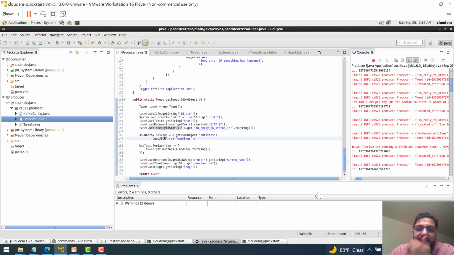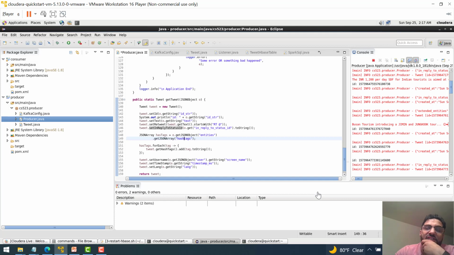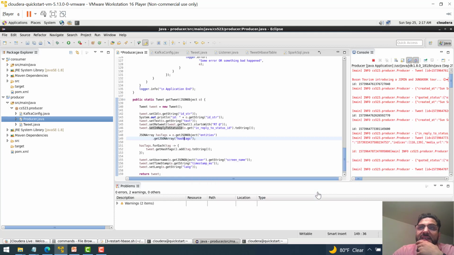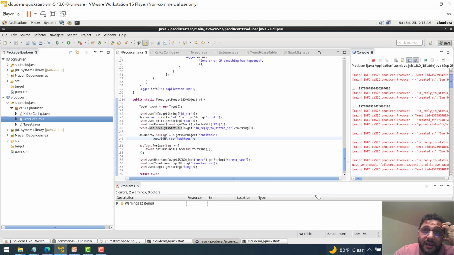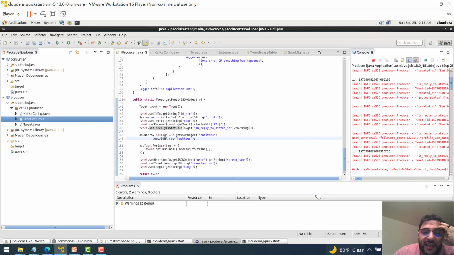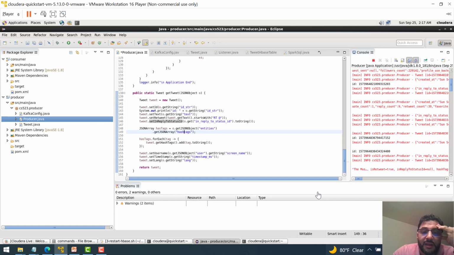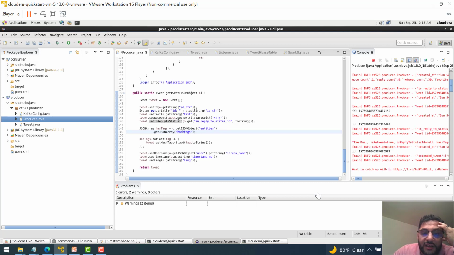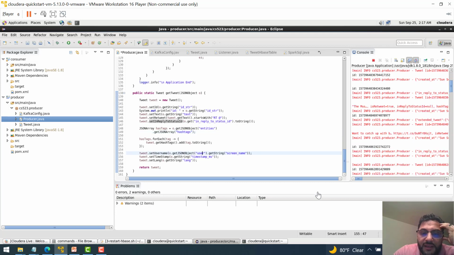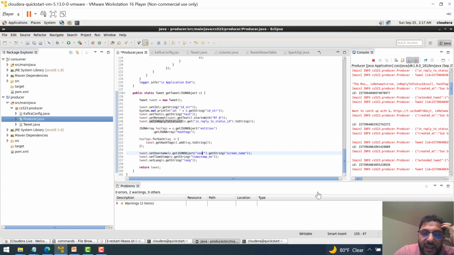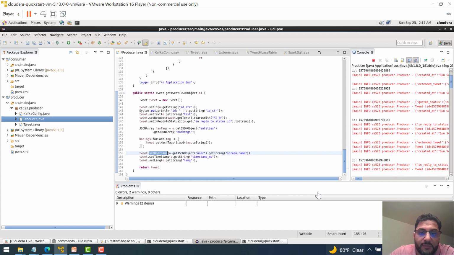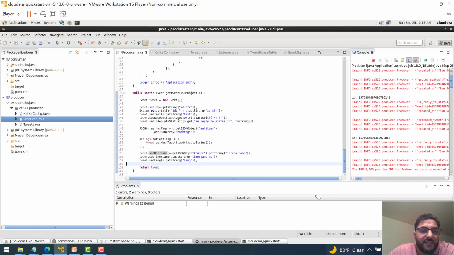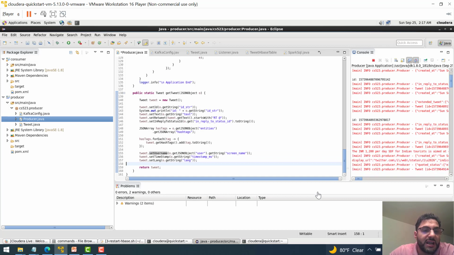The hashtag actually is interesting because the hashtag in the tweet can be an array. So I'm gonna make a for loop on the hashtag in my object and fill the data in this hashtag list. And then finally I'm gonna send the username and screen name, which is the username that I'm using, and the timestamp and the language. This is basically the producer application.